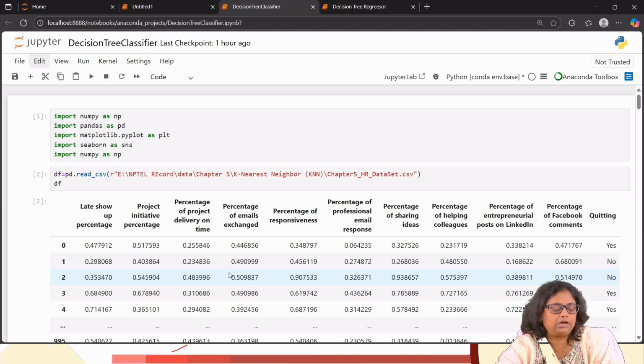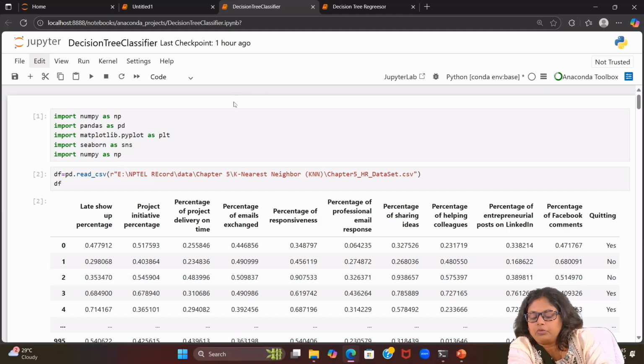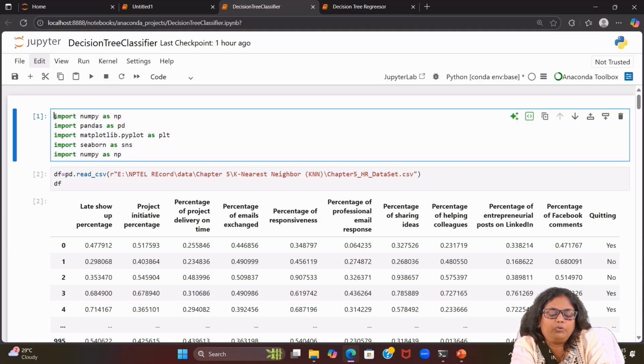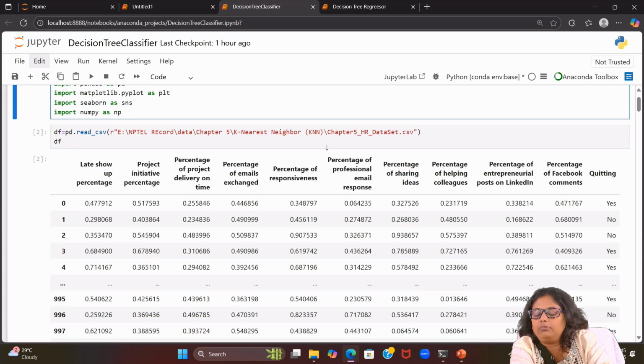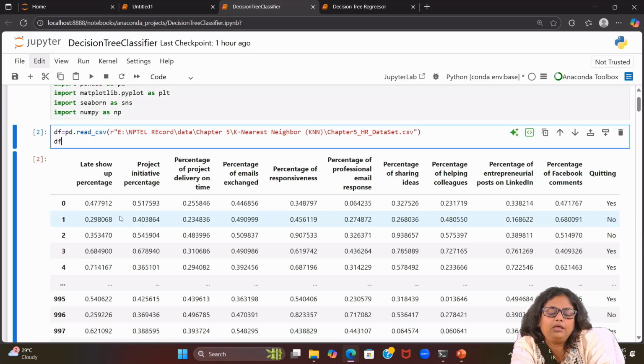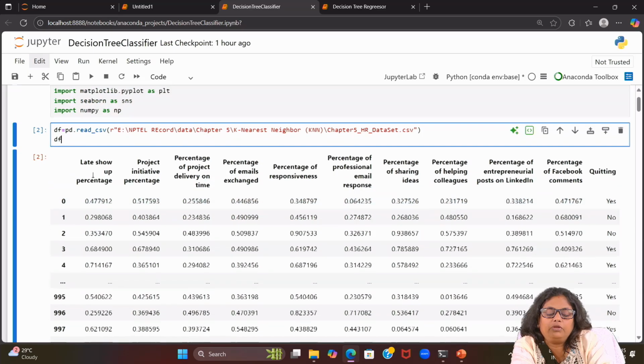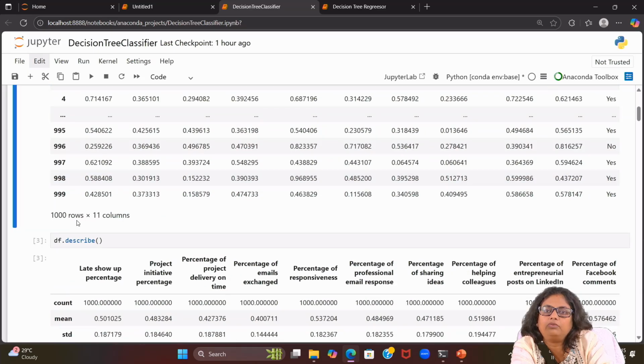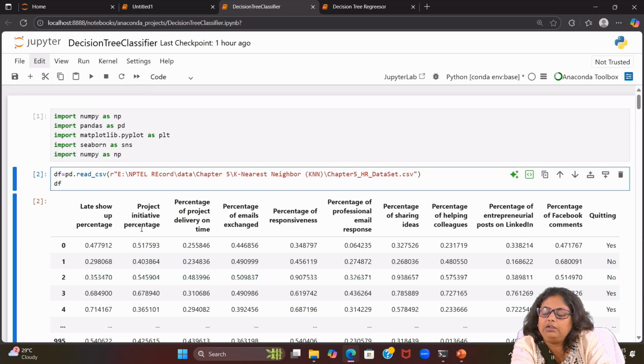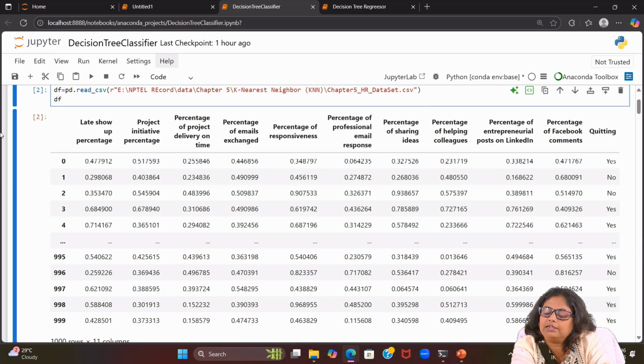So this data is about your HR data set. What we have to do, we require to import the libraries numpy, pandas, matplotlib, seaborn. Then I am reading the data from the dataset CSV file and putting it into the data frame. Then we check the df. So we are able to see there are a total of 1000 rows and 11 columns currently. And the last column, that is quitting, is the categorical one,